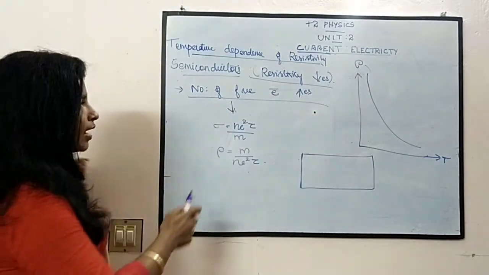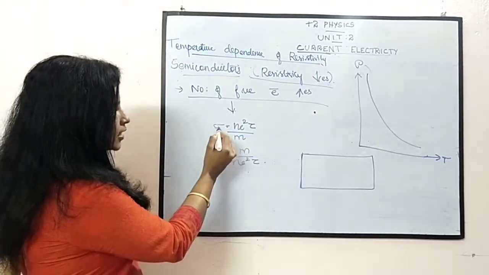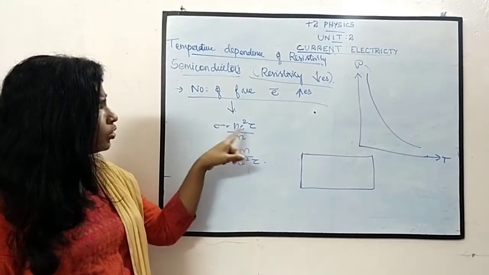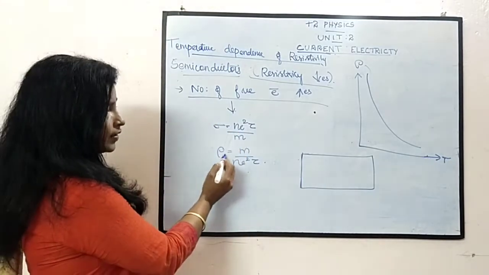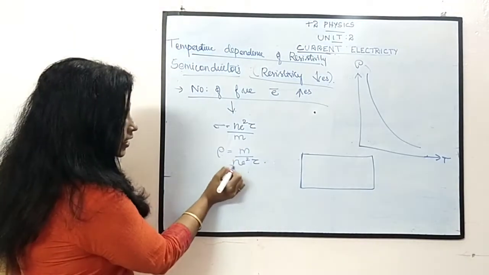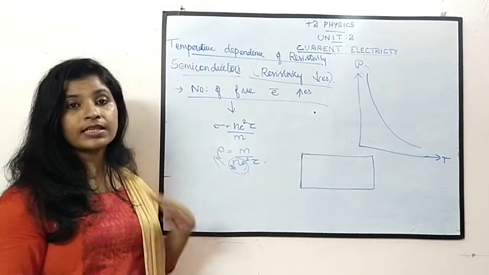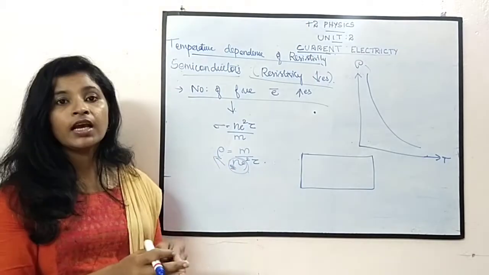In the beginning of this unit we discussed that the conductivity is equal to n e square tau by m, right? We know that conductivity is the reciprocal of resistivity. So resistivity can be written as m by n e square tau. From this also we can see that as the number of electrons increases, the resistivity will be decreasing, because they are inversely proportional. So if the number of electrons increases, the resistivity will decrease.